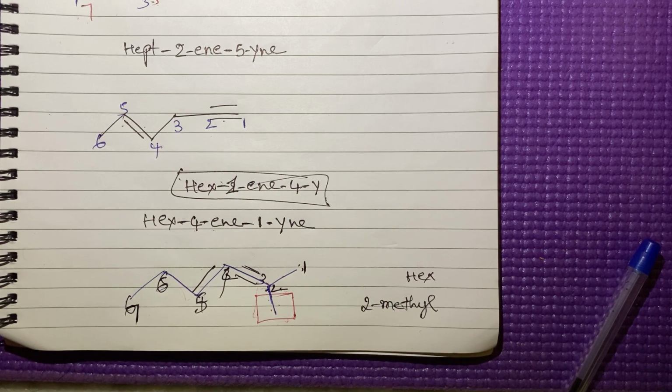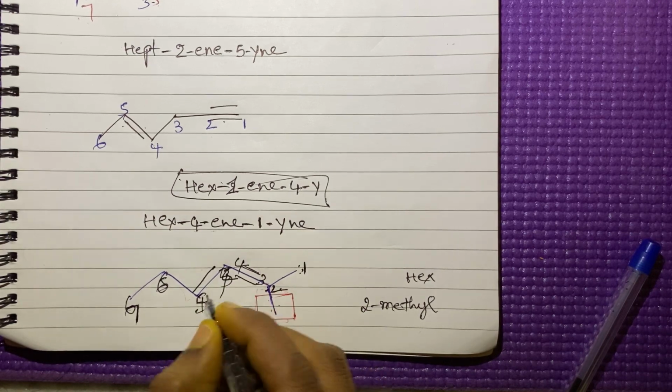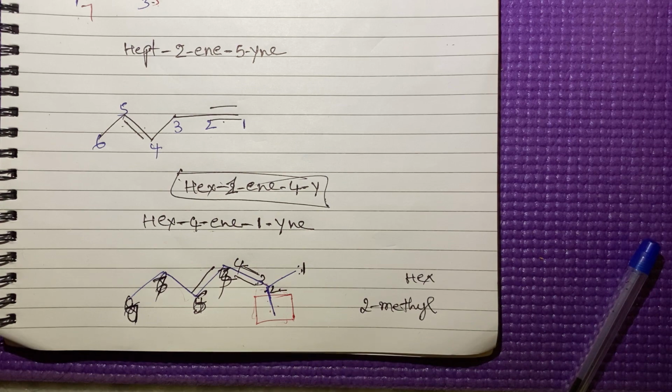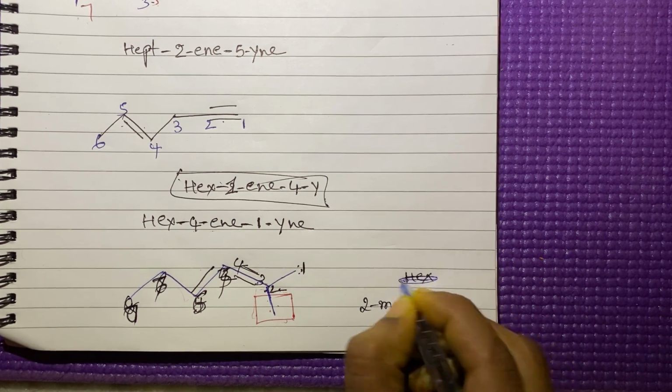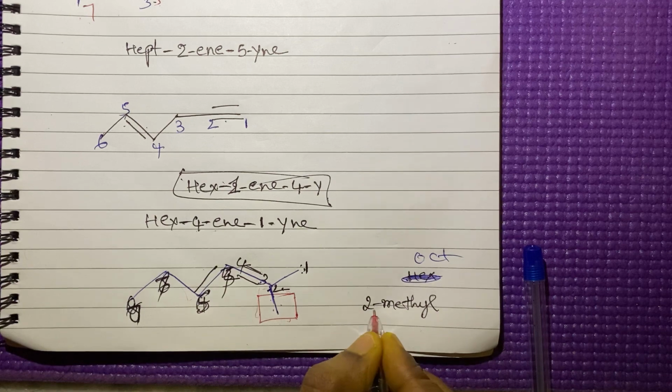7 carbons are there. 1, 2, 3, 4, 5, 6, 7, 8. Sorry, total 8 carbons are there. Now you give the name of this compound. Not hex, oct. In the second position a methyl group is there.